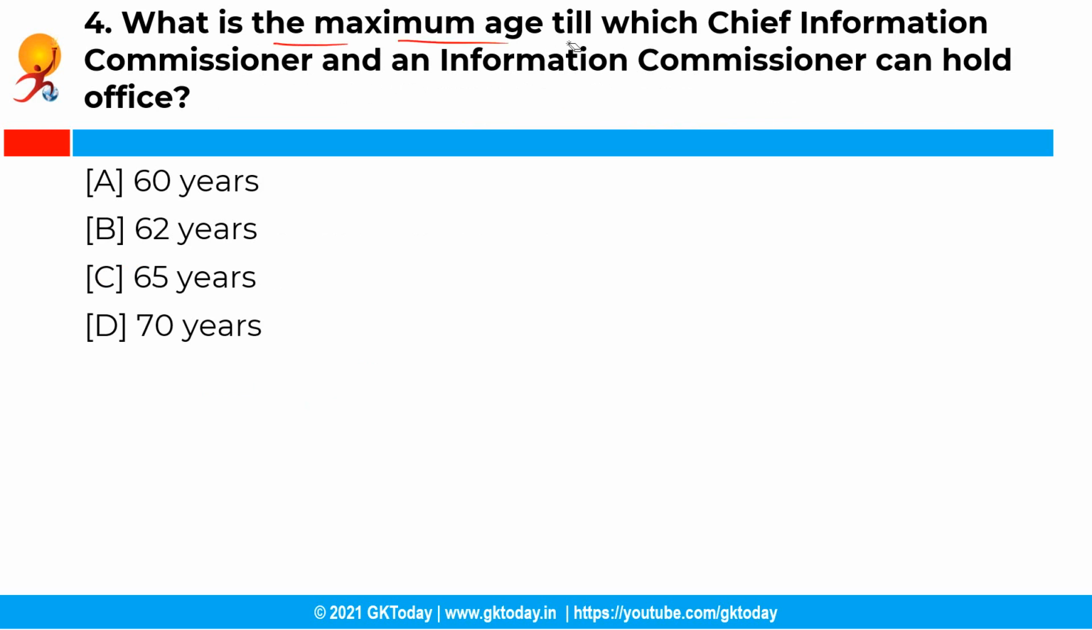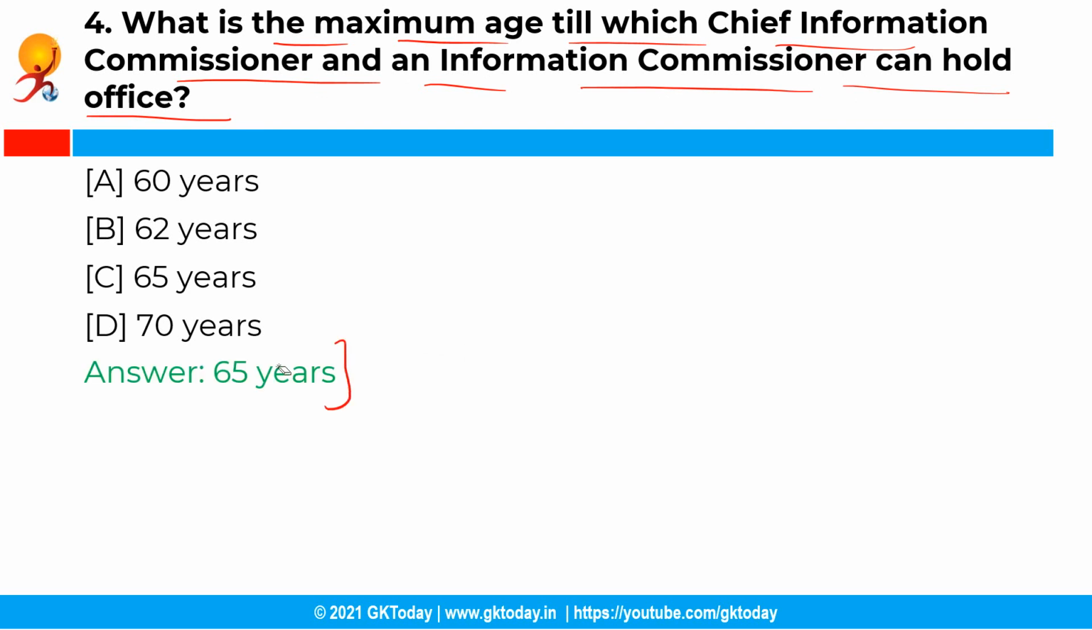Moving ahead with the next question. So what is the maximum age till which Chief Information Commissioner and an Information Commissioner can hold office? So you have the following options and the correct answer is option C, that is 65 years. See, the Chief Information Commissioner and an Information Commissioner of the Central Information Commission can hold office for such term as prescribed by the central government or until they attain the age of 65 years, whichever is earlier.